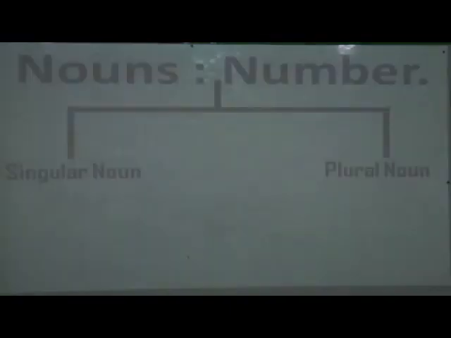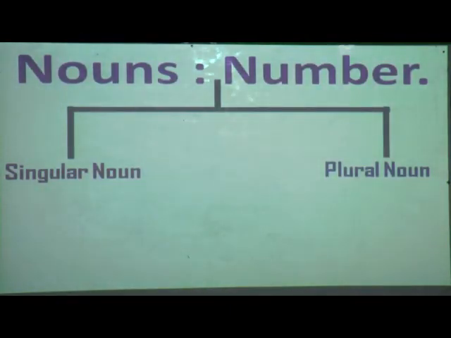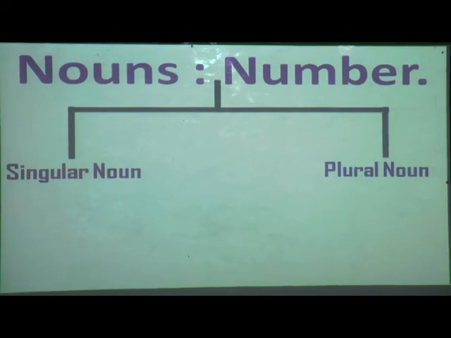Now we can see that noun number is divided into 2: singular noun and plural noun. Again I will repeat, it is divided into 2, singular noun and plural noun. What is a singular noun and what is a plural noun, we are going to see further.